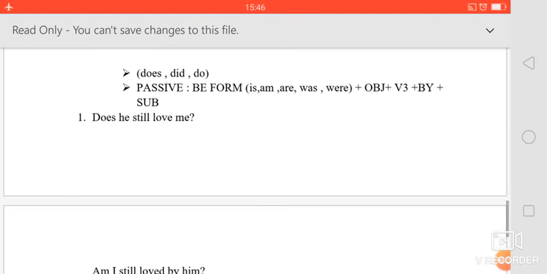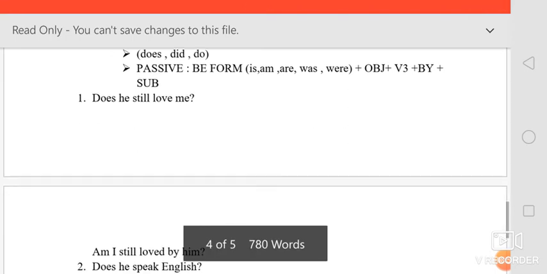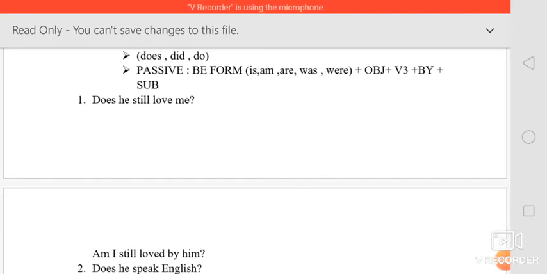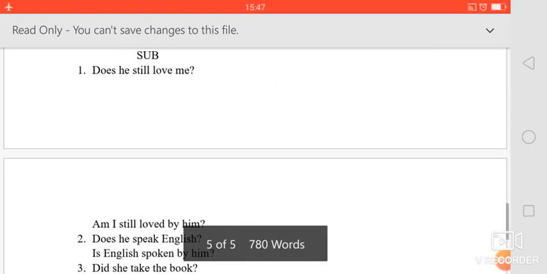Now let's move on to the questions that begin with does, do, did. Okay, so we will see the passive form. In passive form we have to write the be form first, then object, then V3, then by, then subject. Okay, we will see with examples, it will be more clear.